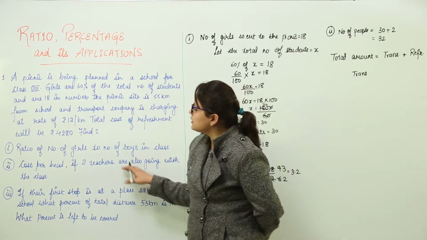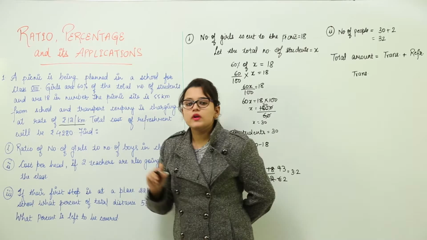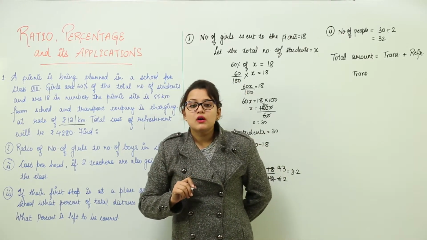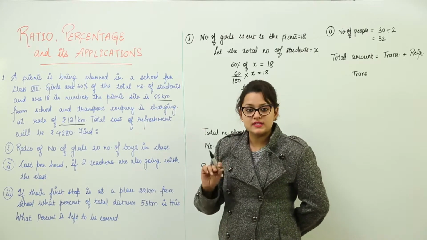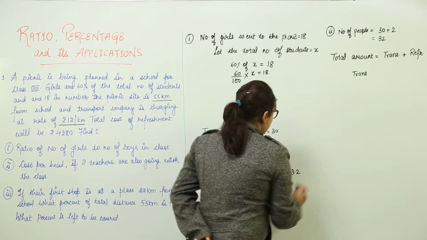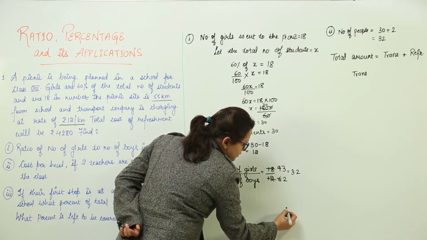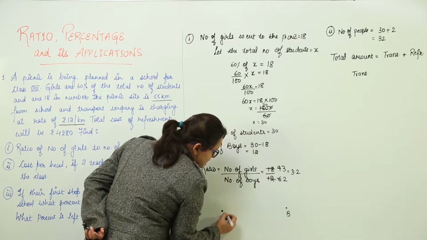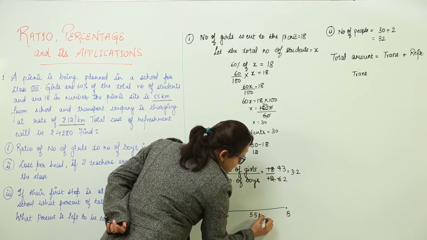You can see here in the question it was mentioned that the transport company is charging 12 rupees per kilometer. Now how many kilometers are they traveling? They are traveling exactly 55 kilometers. Now tell me one thing. If your school is over here and you're going to a picnic spot on this place, right? This distance is how much? 55 kilometers.